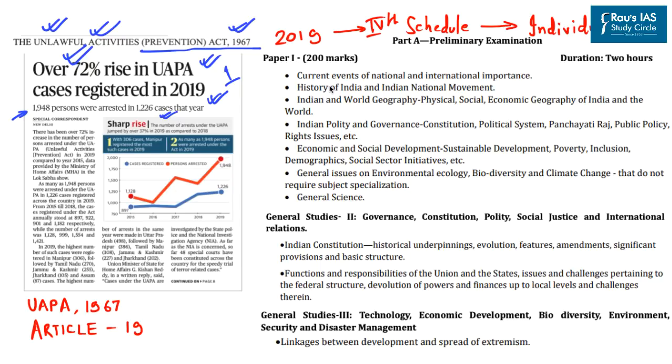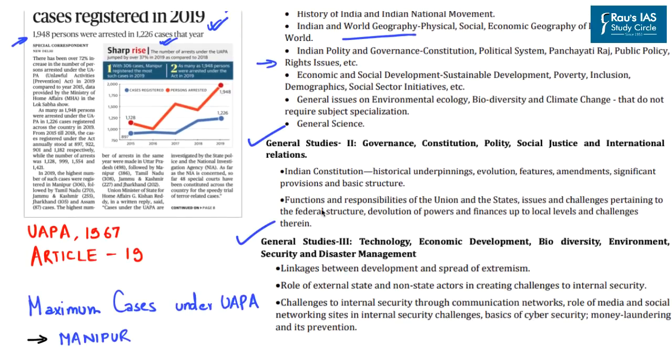So from our prelims perspective, this topic gets covered under Indian polity and governance and also under rights issues. Whereas in our mains, this topic gets covered under GS paper 2 and under GS paper 3. Now regarding GS paper 2, with respect to important features of the Indian Constitution, especially with respect to Article 19 of the Indian Constitution, and also regarding the functions and responsibilities of the Union and states. Further, under GS paper 3, this topic gets covered under linkages between development and spread of extremism, role of external state and non-state actors in creating challenges to internal security, and also challenges to internal security through communication networks.